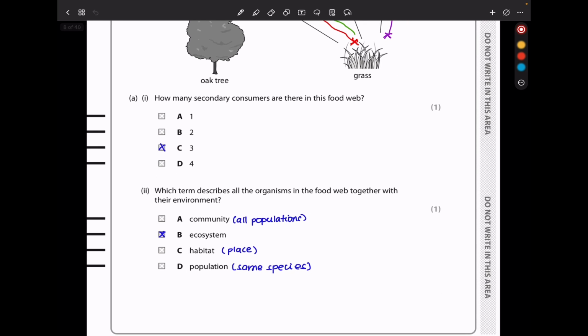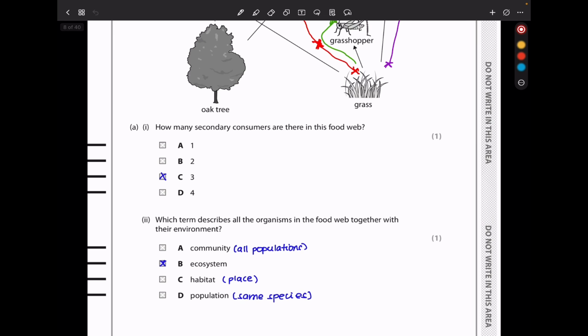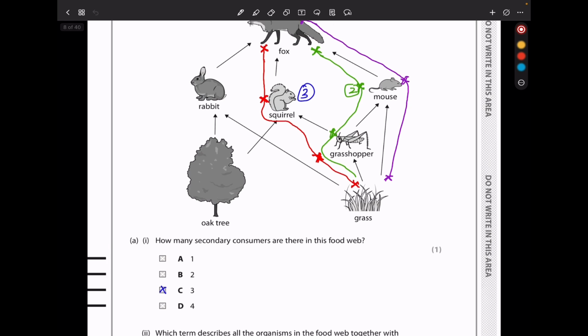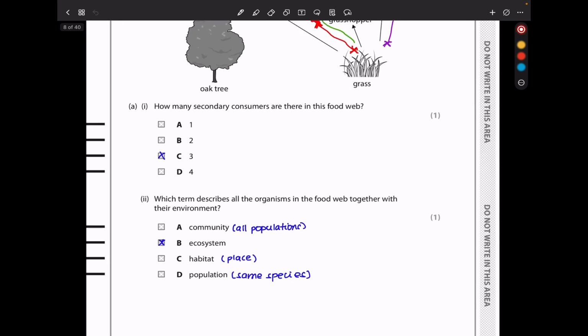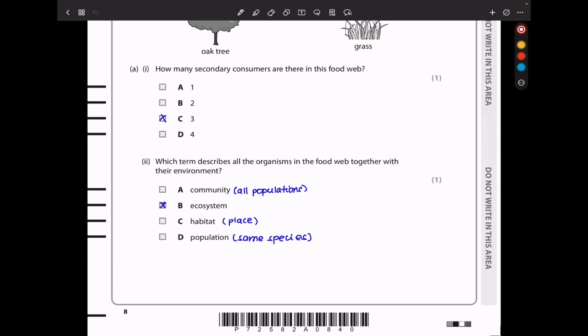The next they say, which term describes all the organisms in the food web together in their environment. This is going to be an ecosystem. This is organisms interacting with each other as well as with their environment or with their surroundings. So that is going to be an ecosystem.